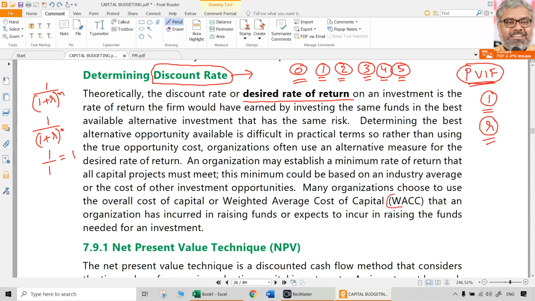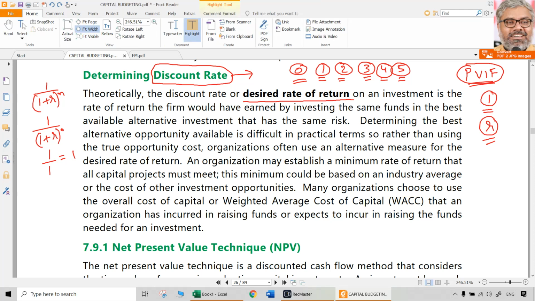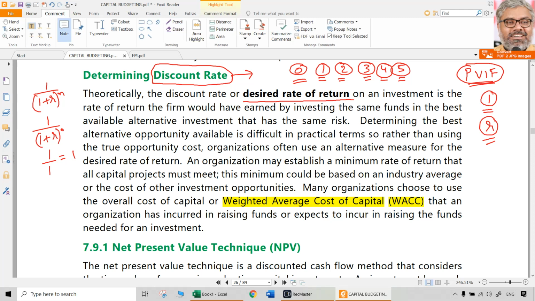Will it always be the weighted average cost of capital? There is no rule like that. It is minimum weighted average cost of capital. That's what we can say. So, the core basis on which this R can be determined in real life is the weighted average cost of capital. How to calculate that is a different chapter altogether. That is the cost of capital topic as part of financing decisions, which is dealt with separately. But as far as this chapter is concerned, we should know what this R is, meaning what the discount rate is. That is the point to be noted.